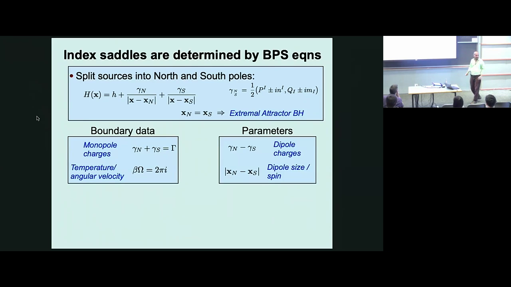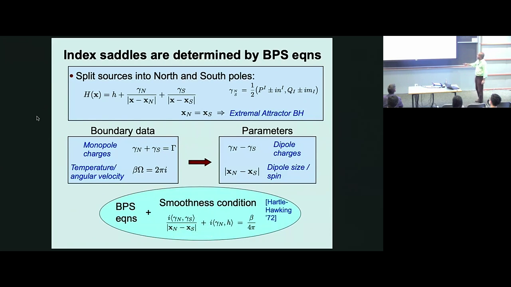You can't fix them at infinity. They die faster than 1 over r squared. And then there's the distance between the two centers, which by supersymmetry is related to the rotation or the spin of the problem. That's another real parameter. So there are as many charges as BPS equations, and then there is one more condition coming from demanding smoothness of the Euclidean theory.